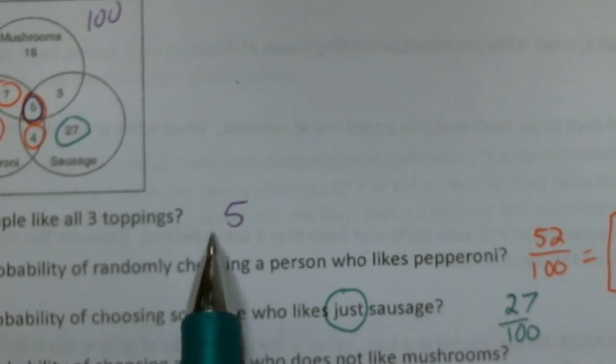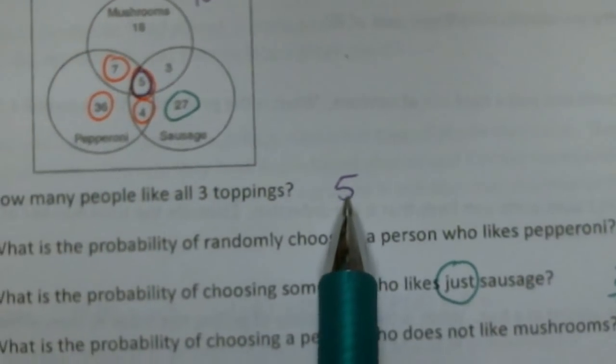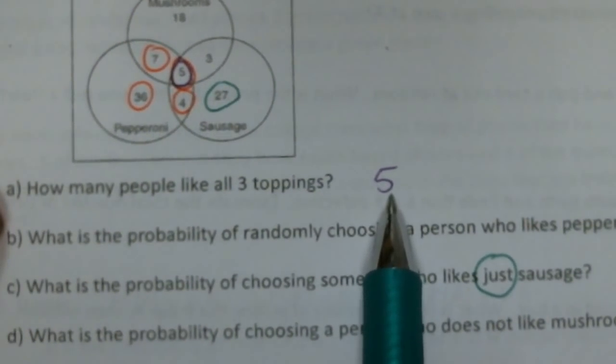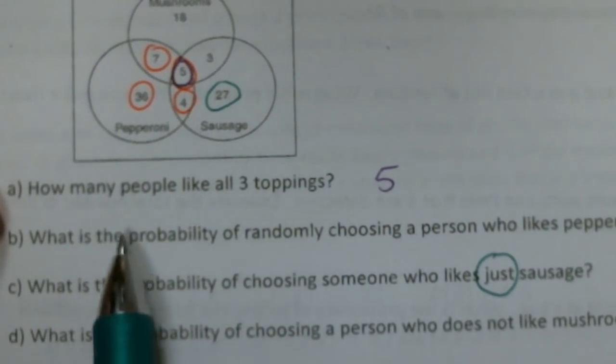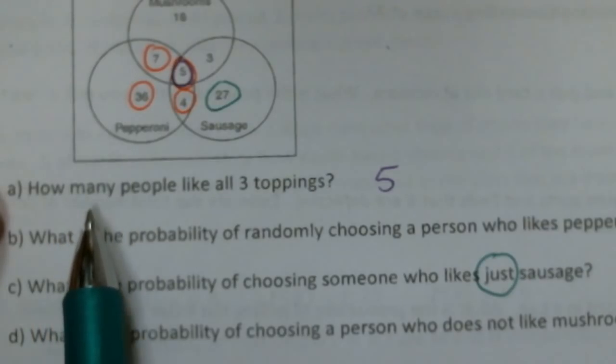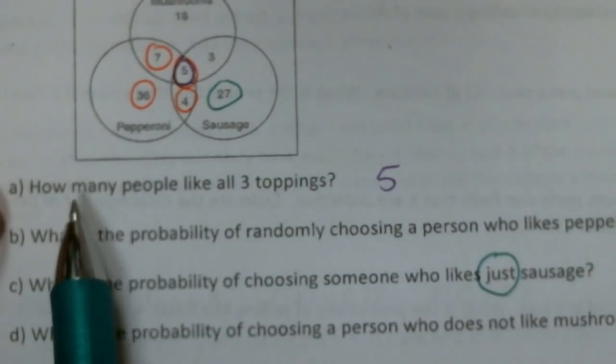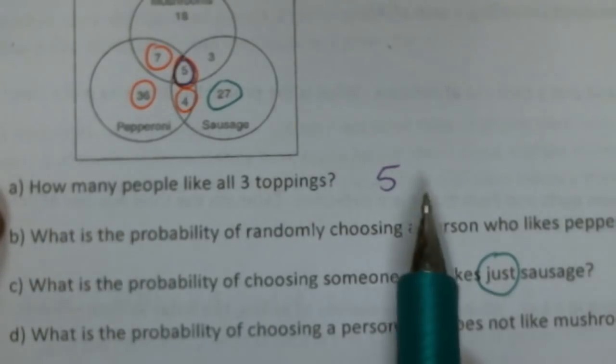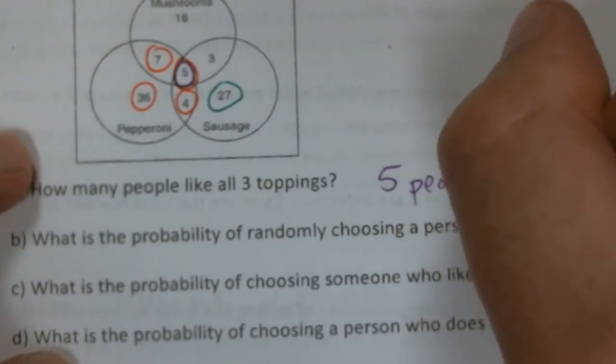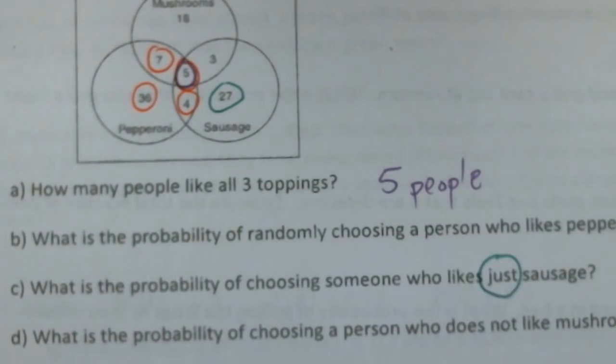Now you might be asking, why don't we have up here in letter A, why isn't this 5 out of 100? Because it's asking how many people. I know, reading comprehension. Some of you guys struggle with reading comprehension. You just go too fast. You don't bother to read the whole problem. How many physical people like all 3? That's 5 people. In fact, I should write that out. 5 people.